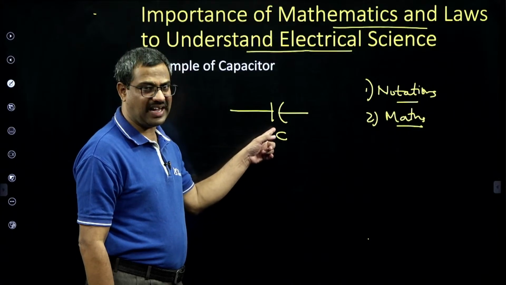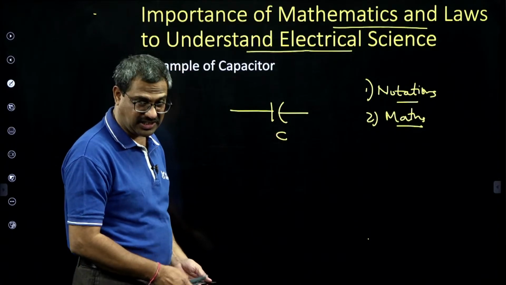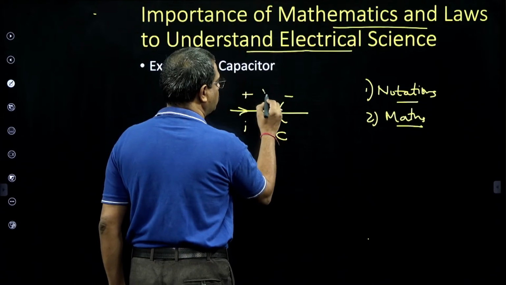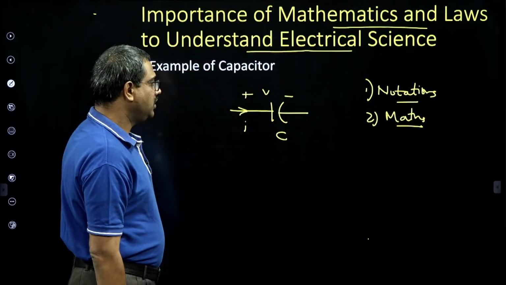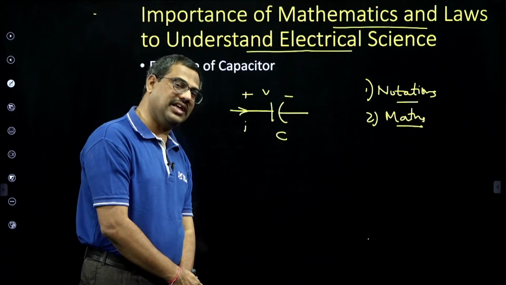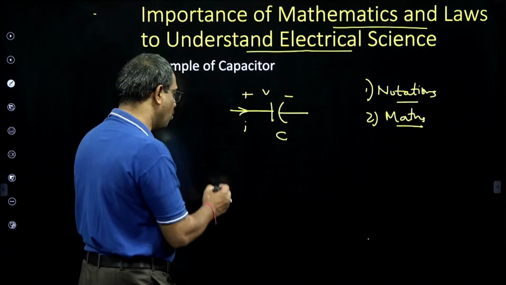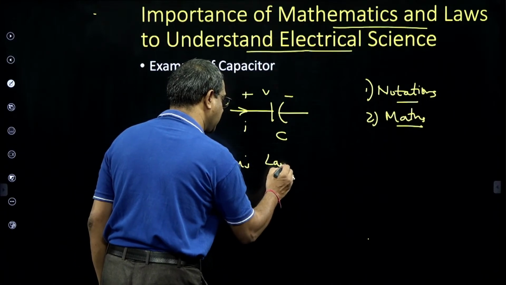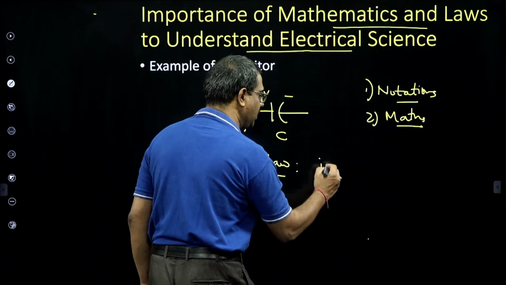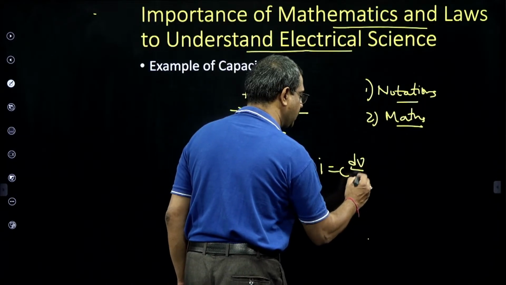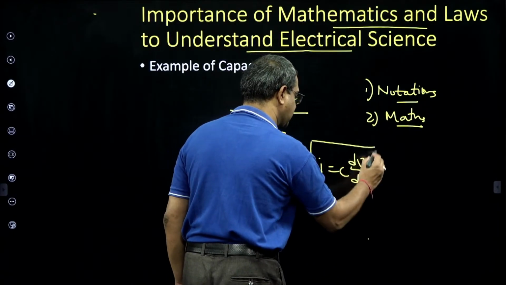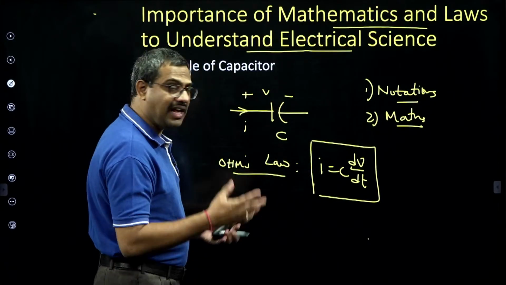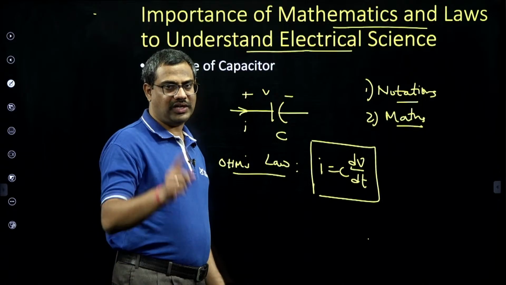Like a parallel plate capacitor, it is a passive element. In a passive element, the direction in which current enters is taken as positive. That is the notation. Then how to learn the capacitor? Mathematically we learn. Ohm's law for the capacitor is I equal to C dV by dt. So to understand the capacitor, I learn with Ohm's law, where I is C dV by dt. With the help of Ohm's law, I teach the capacitor. That is what I am trying to highlight.